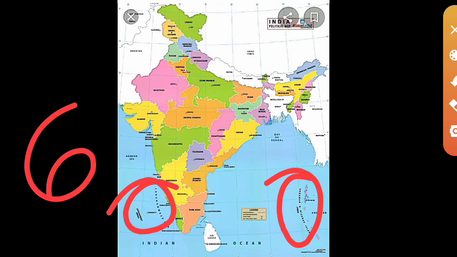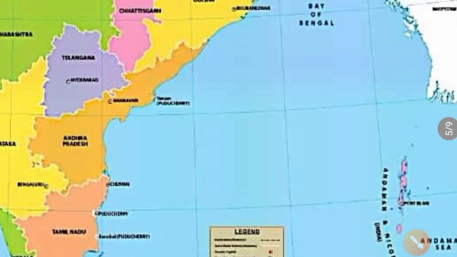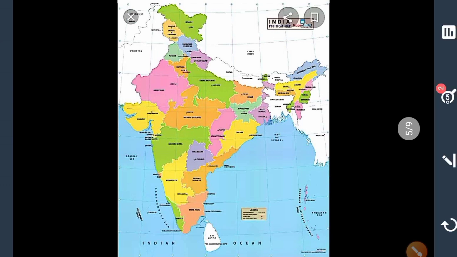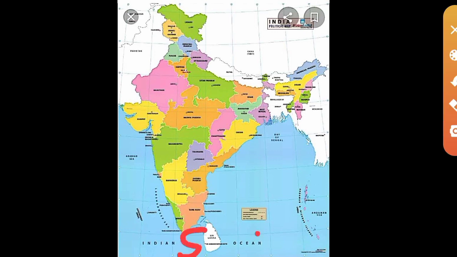Next question, which island group of India lies to its southeast? One second. Southeast means this is south, this is east. Southeast means this portion.